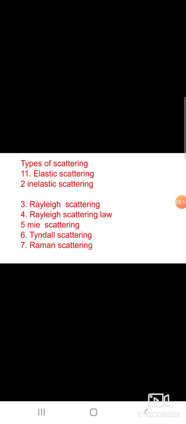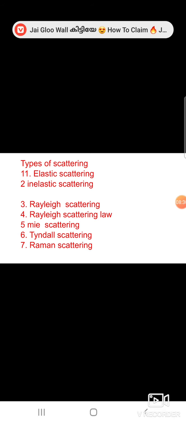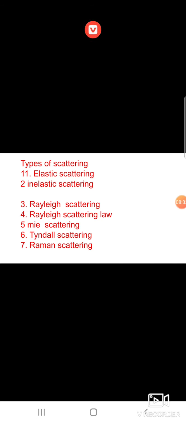Raman scattering: when a beam of monochromatic, that is single-colored, light passes through a gas, a liquid or a transparent solid, part of the light rays are scattered. Raman scattering is defined as the interaction of light rays with the particles of pure liquids or transparent solids, which leads to a change in the wavelength or frequency. That is called Raman scattering.